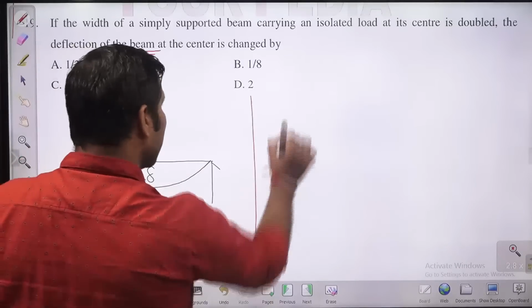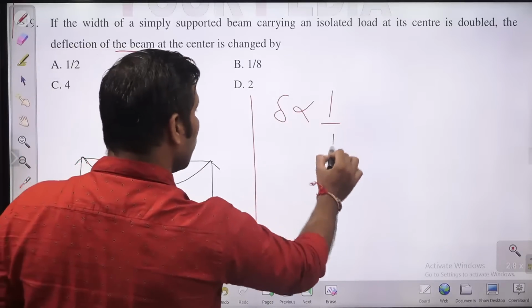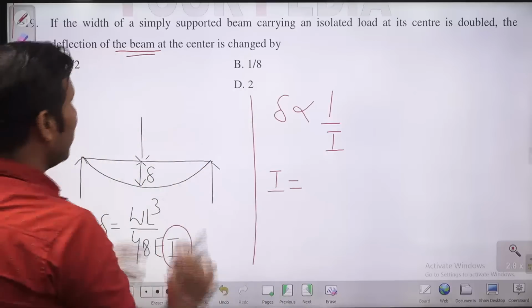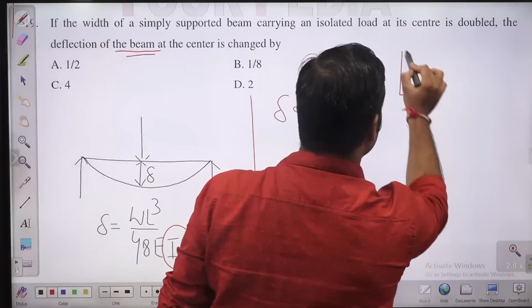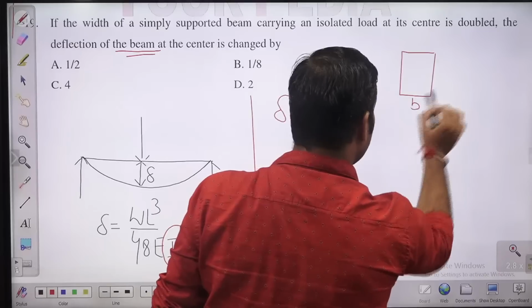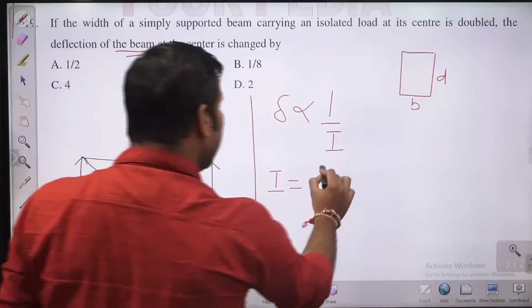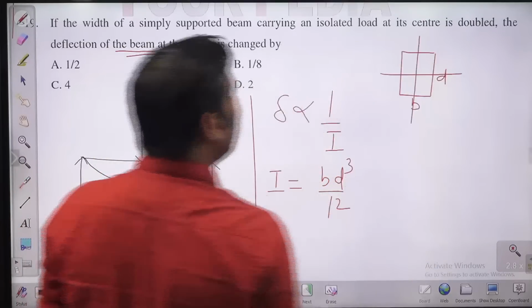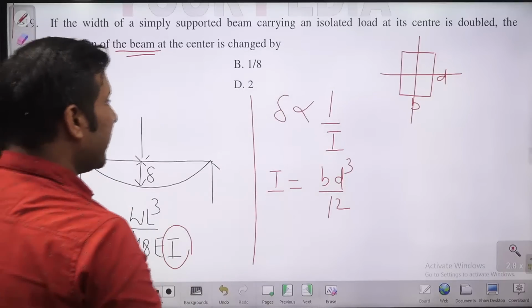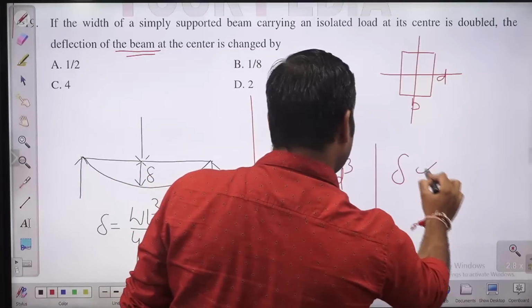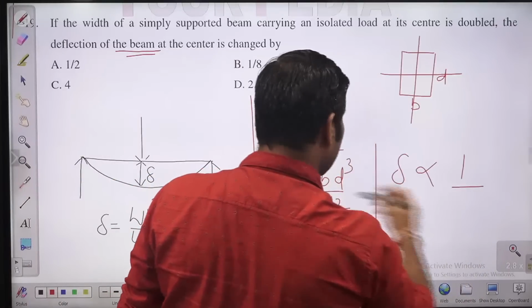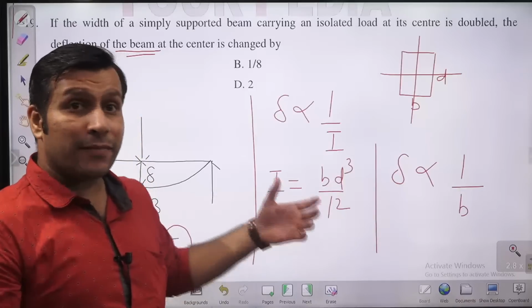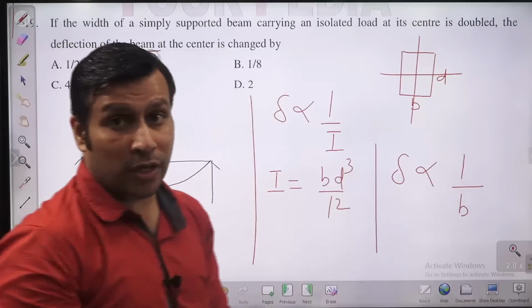So can I write it here, guys? The deflection of the beam is inversely proportional to the moment of inertia. And what is this moment of inertia? For a rectangular cross-sectional beam, something like this, this is B, this is D, so this is nothing but BD cube by 12. Now can I write that the deflection is inversely proportional to what? It is inversely proportional to B. Yes or no? Because the area moment of inertia is BD cube by 12, where B is the width. So deflection is inversely proportional to the width.